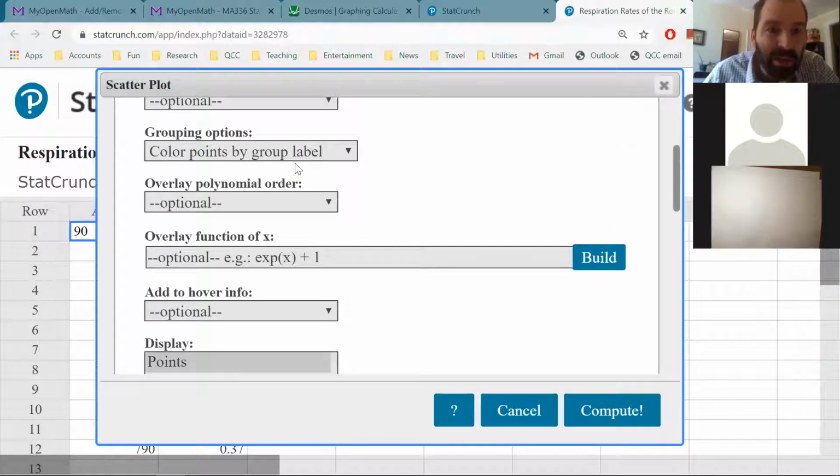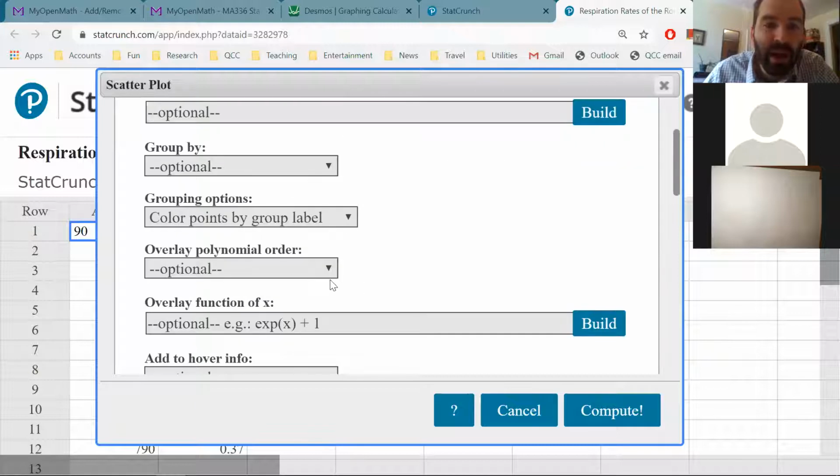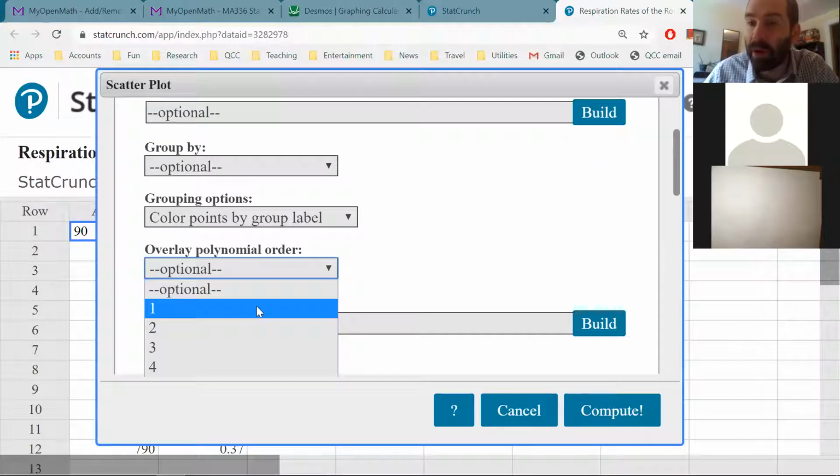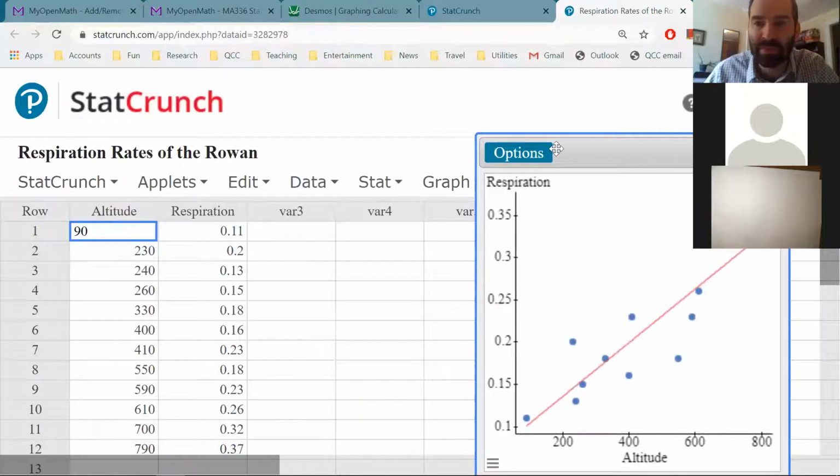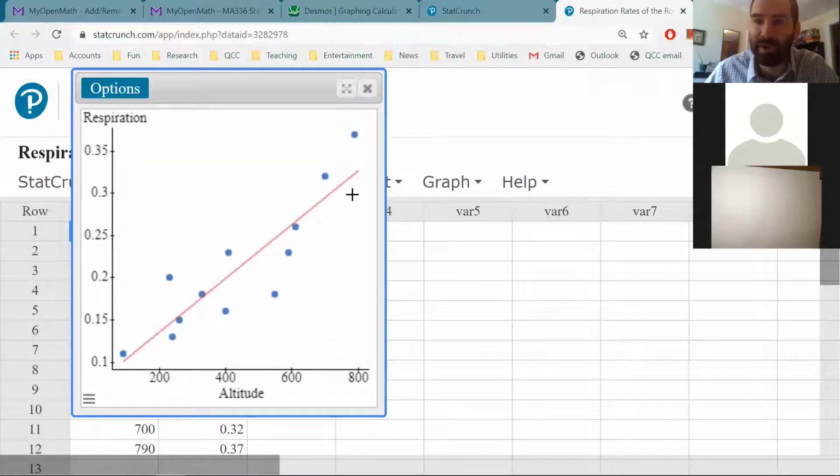Right. And you can even have StatCrunch draw the line. A line is a polynomial of order 1. A parabola is a polynomial of order 2. But a line is a polynomial of order 1. So if you do this, it'll show you the line, right? So this is what we want to find, the equation of this line. Okay. So let's go down to the paper and do this.